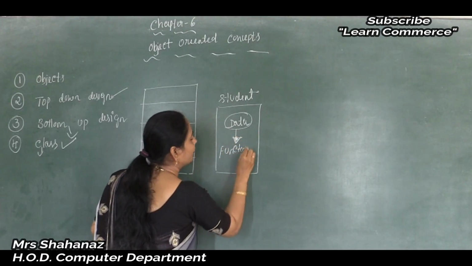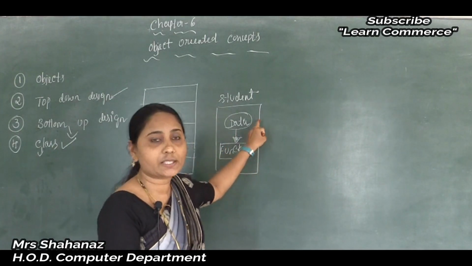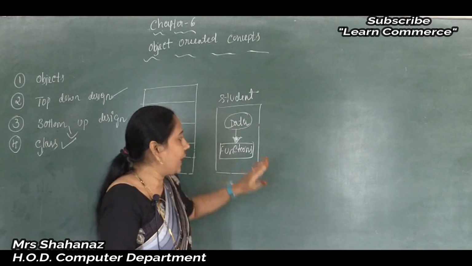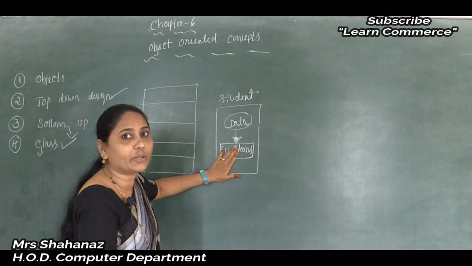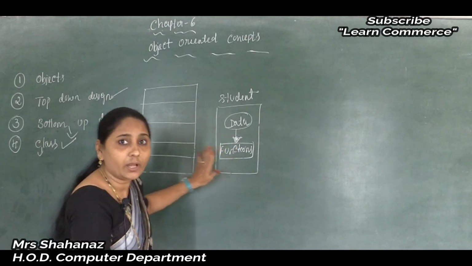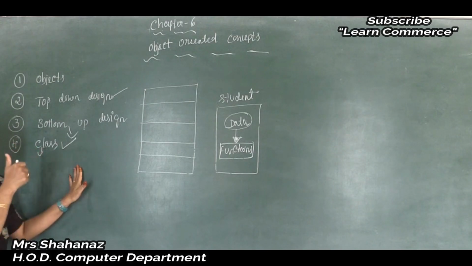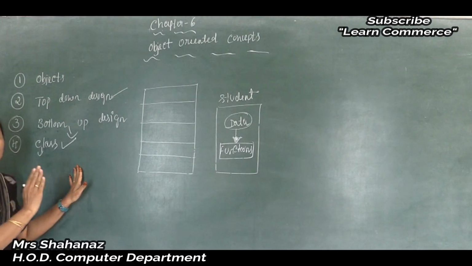So these are the objects we are going to create in a class here. The first object is called data and the second object is called functions here, and we know that the function operates on that data only, using that data only to execute the program. Clear this one? So we can say that it is a template from which objects are created. Here objects means data as well as functions, or we can say here that the class represents the group of objects.